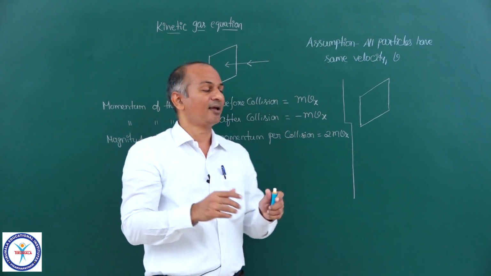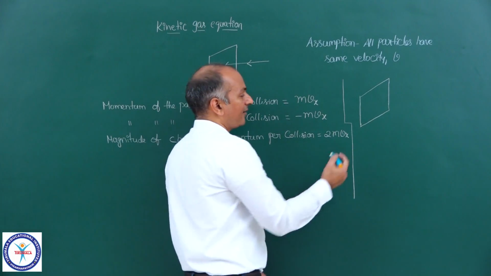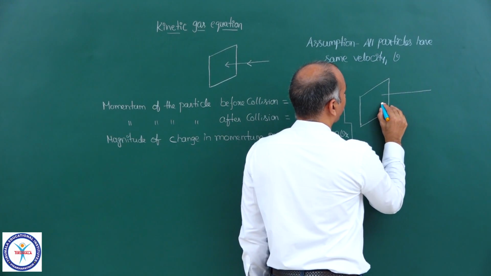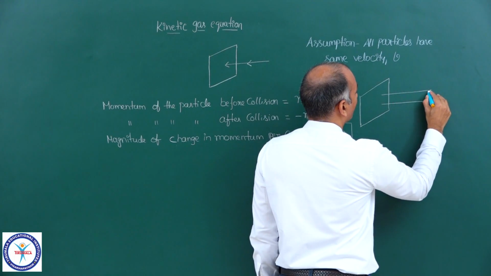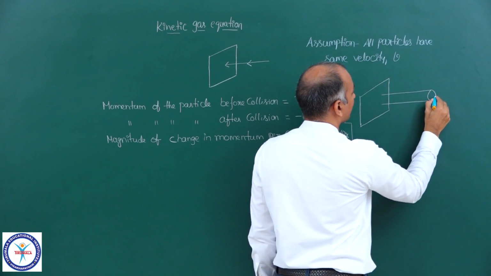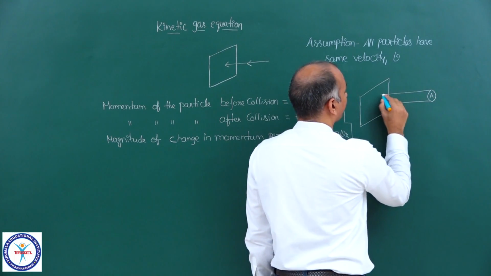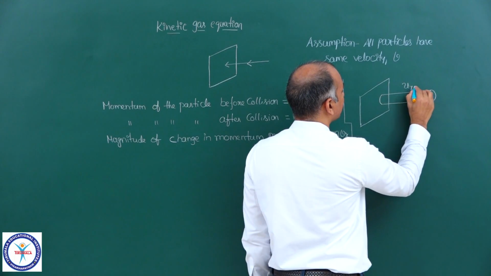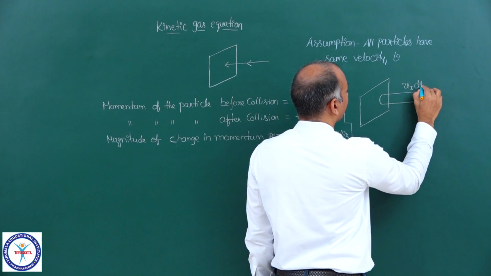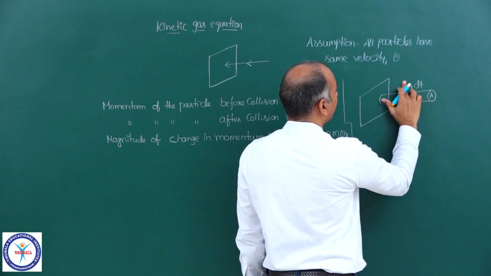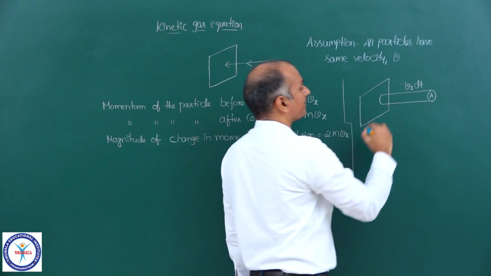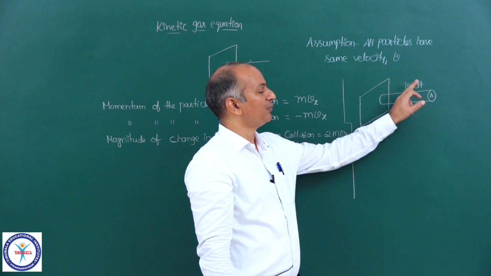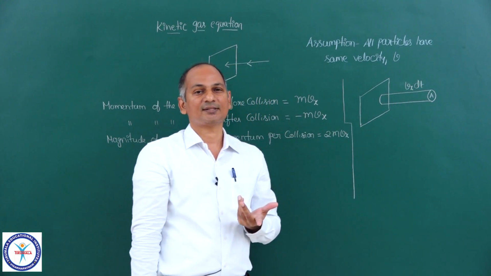An imaginary cylindrical shape. Now let me draw it and I will explain it again. So suppose you imagine a cylinder like this, with area of cross section A, and its length is ux into dt. We are using v, so vx dt. First you tell me, what is velocity into time period? Distance.